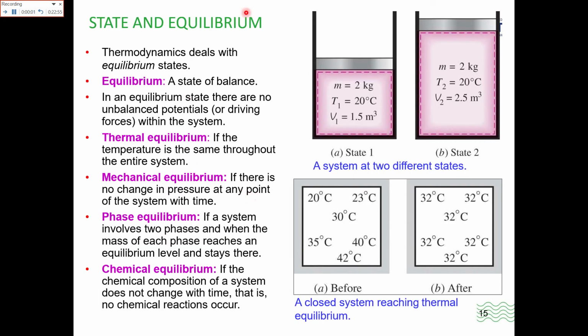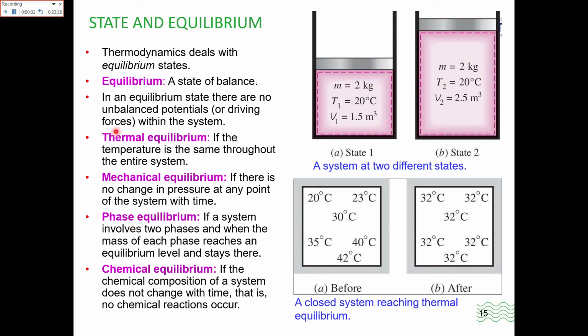Now the state and equilibrium. Thermodynamics deals with equilibrium states. And what is equilibrium? It is basically the state of balance. In an equilibrium state, there are no longer unbalanced potentials or driving forces within a system. Equilibrium can be of many types, like thermal equilibrium, mechanical equilibrium, phase equilibrium, and chemical equilibrium.